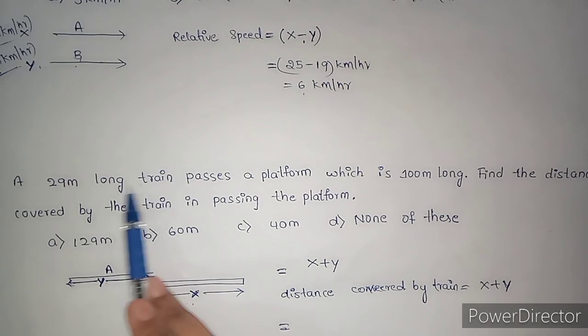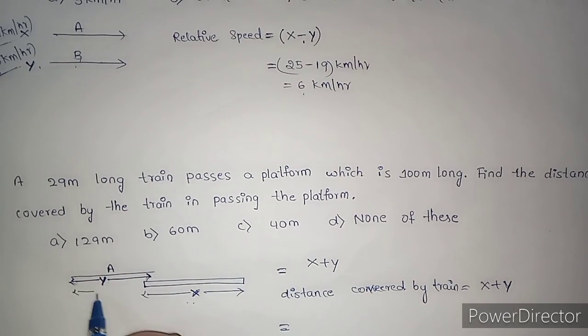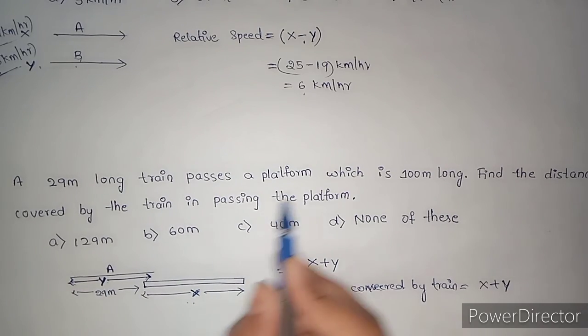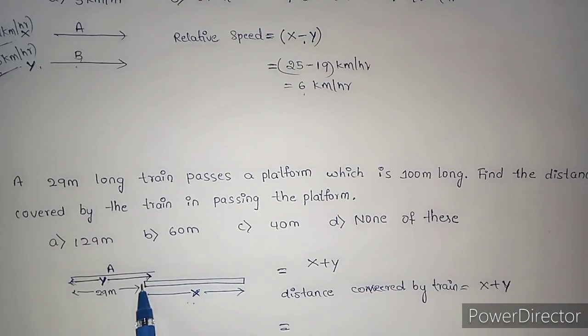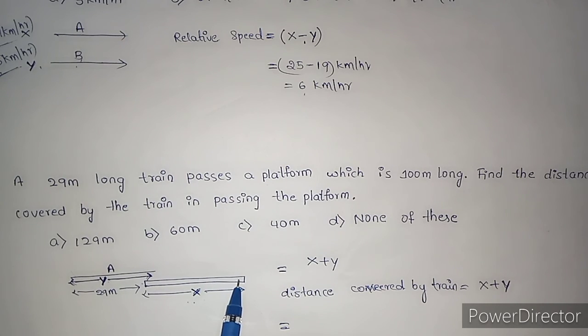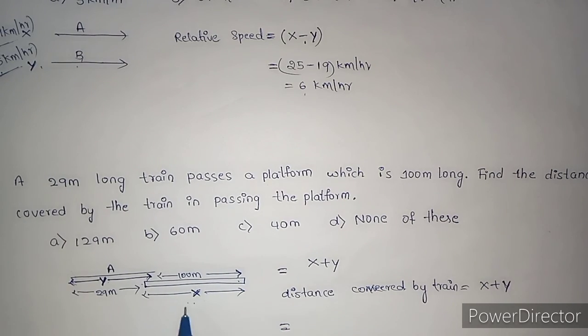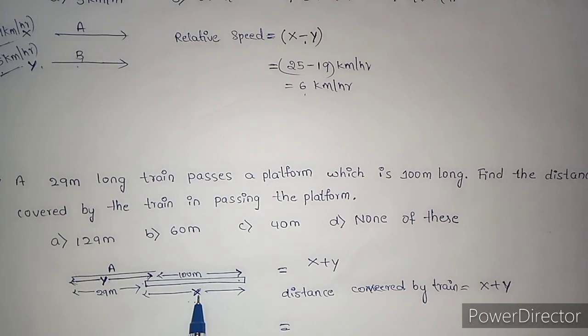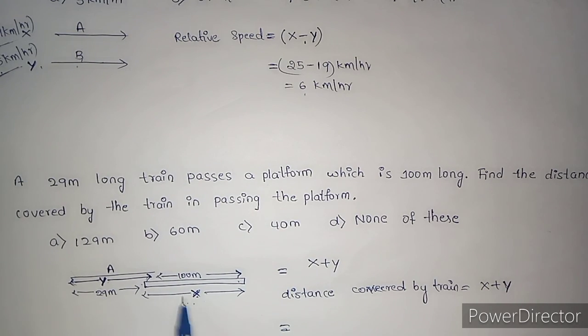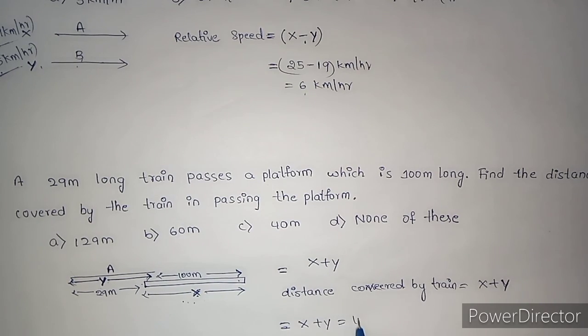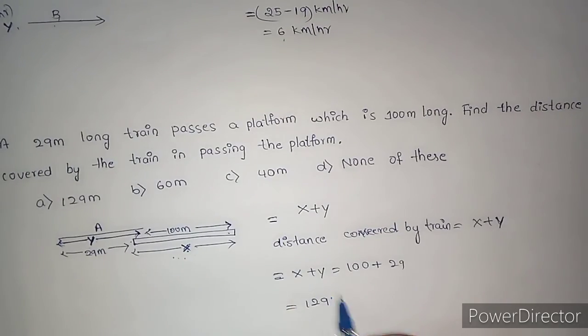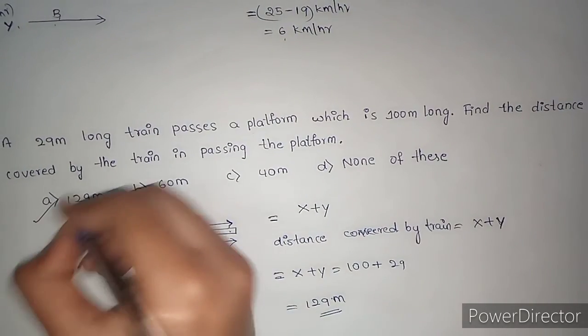The question is a 29-meter long train. The length of train is 29 meter, which passes a platform. Platform is a stationary object, right? It is crossing a 100-meter long platform. Then the distance covered by the train in passing a platform is x plus y, that is 100 plus 29, that is 129 meter. Option A.